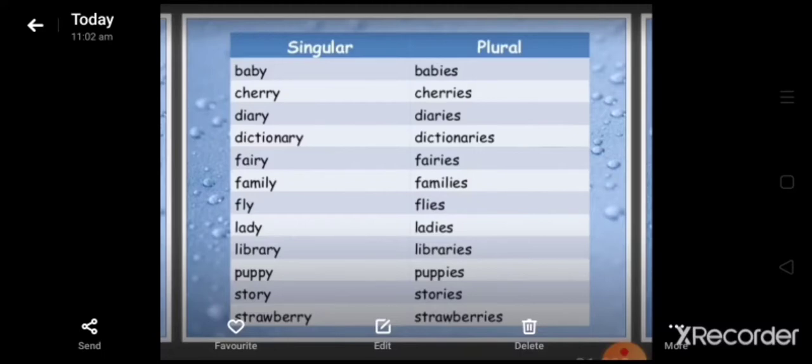One common thing you can see: the singular ends with y, so we make the plural with ies. And one most important thing in this slide: before y you can see a consonant letter. So always remember, when before y there is a consonant, we use ies in the plural.